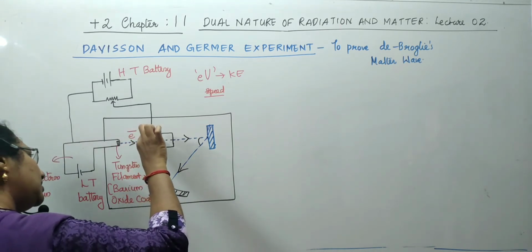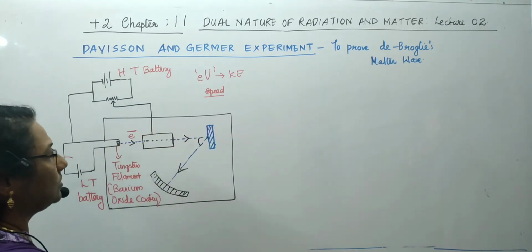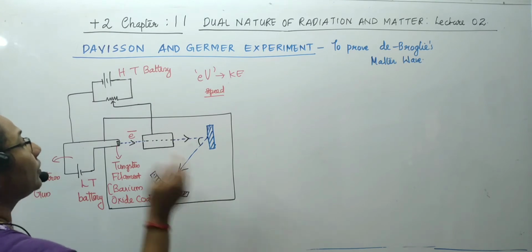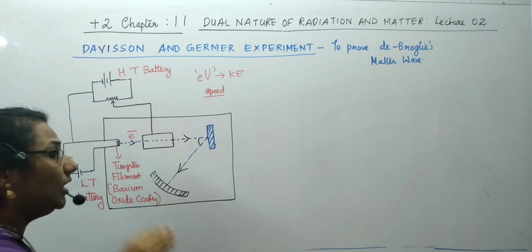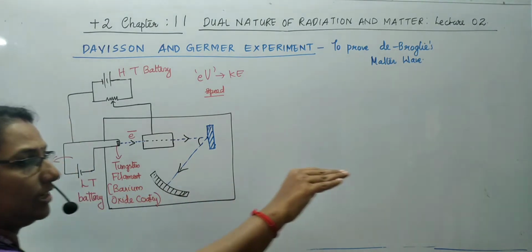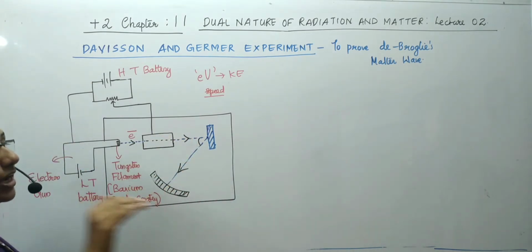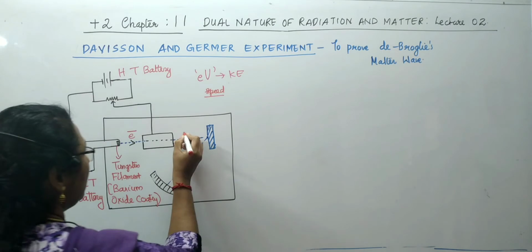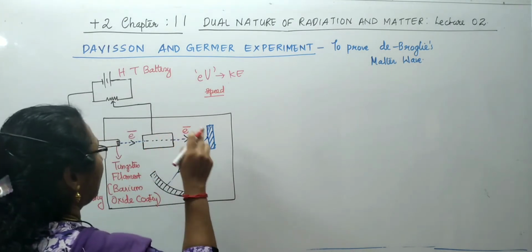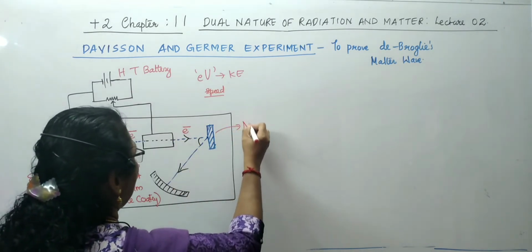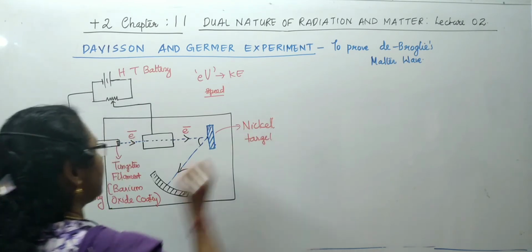When electrons are allowed to pass through this cylinder connected to the high tension battery, what happens? The speed increases to the required value. At the same time, the electron beam becomes collimated. That is, the electrons begin to flow in a straight line. Collimated beam means a straight line electron beam is obtained. So the straight line electron beam travels through the cylinder, and finally there is a nickel crystal, which acts as a target.